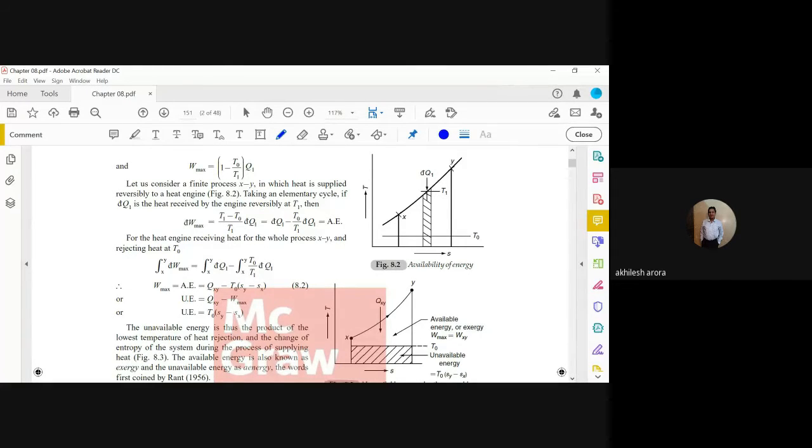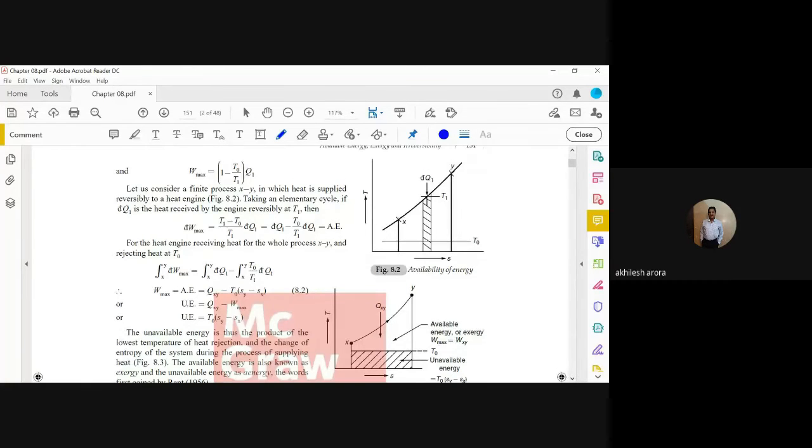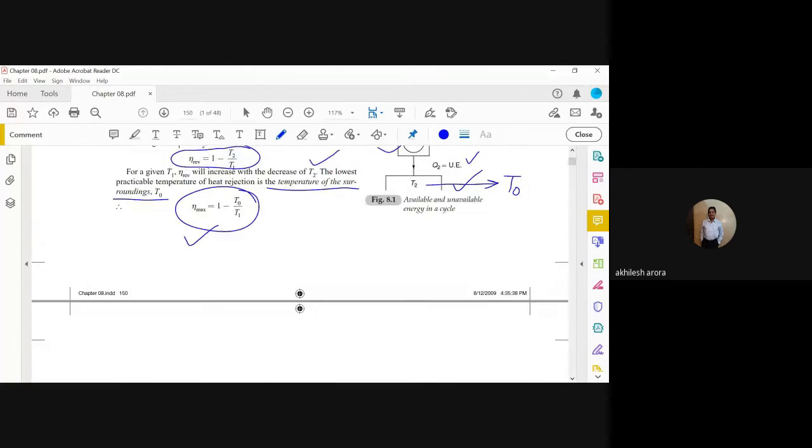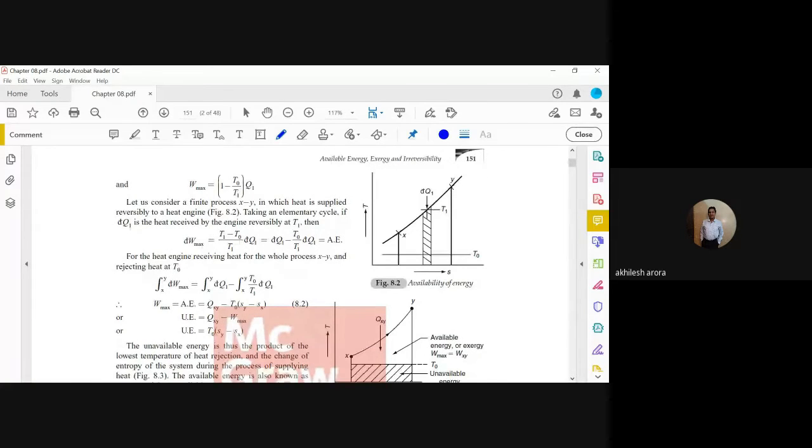Now let us see. It has given an example. First of all, W maximum. What is the maximum value of W? This is the value of efficiency. This is reversible efficiency, or efficiency max. 1 minus T naught over T1 multiplied by Q1. So that is the maximum work that we are getting. So this is the available energy basically.